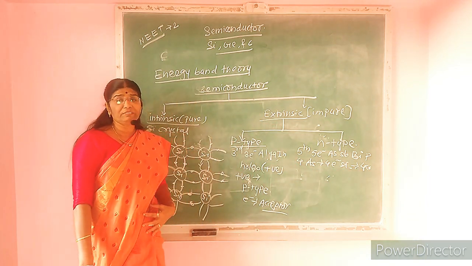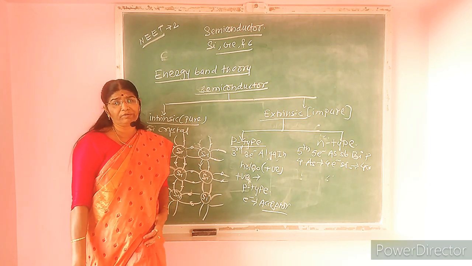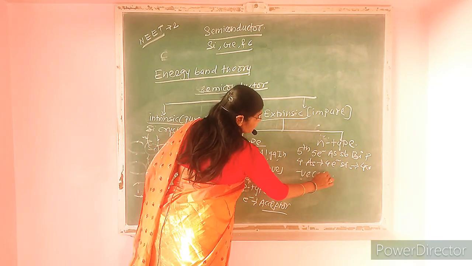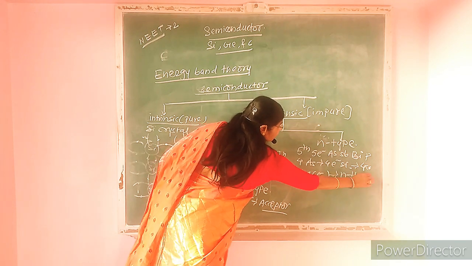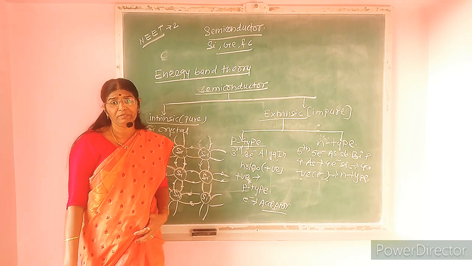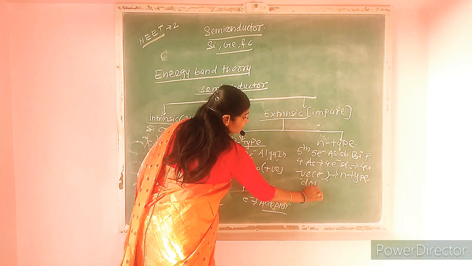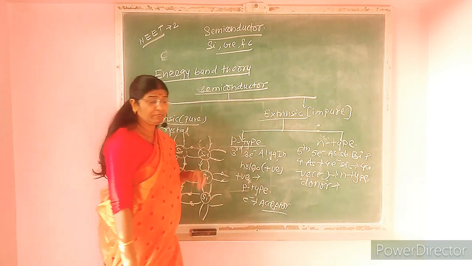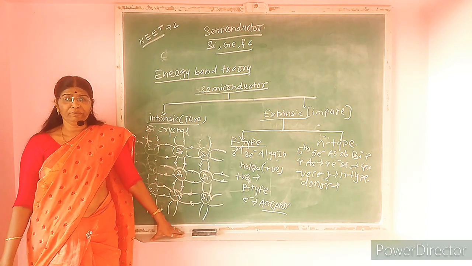The 5th electron is free in the crystal. When we apply a potential difference, the electron moves, because of the motion of negatively charged particles, that is electrons, and the electrical conductivity increases. Therefore, such a type of semiconductor is known as n-type semiconductor. These impurities donate electrons for the conduction. Therefore, such impurities are known as donor impurity.